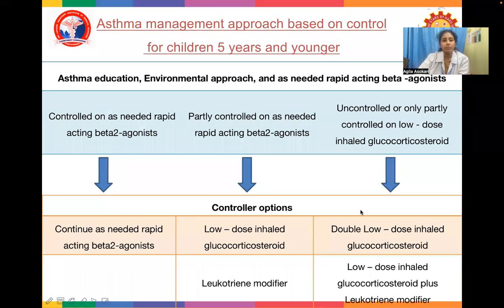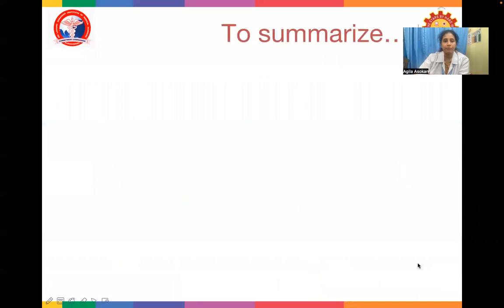What is the asthma management for less than 5 years of age? Controller on a need basis. If partly controlled or as needed, you can have other controller options like low-dose inhaled corticosteroid or leukotriene modifier. Uncontrolled, you can use a double low-dose inhaled corticosteroid or low-dose inhaled corticosteroid plus leukotriene modifier.